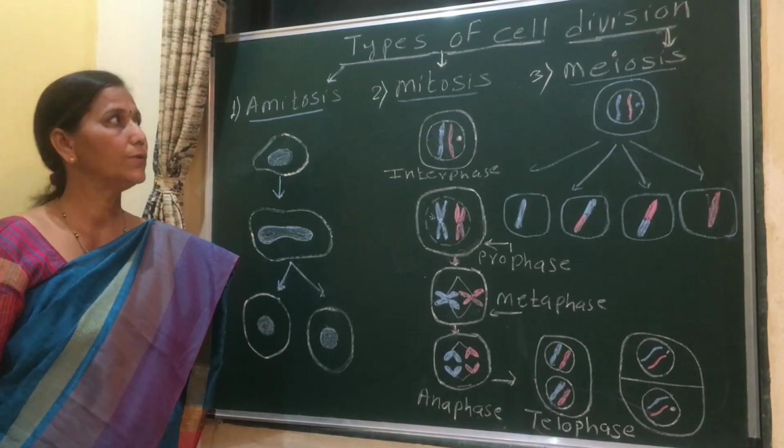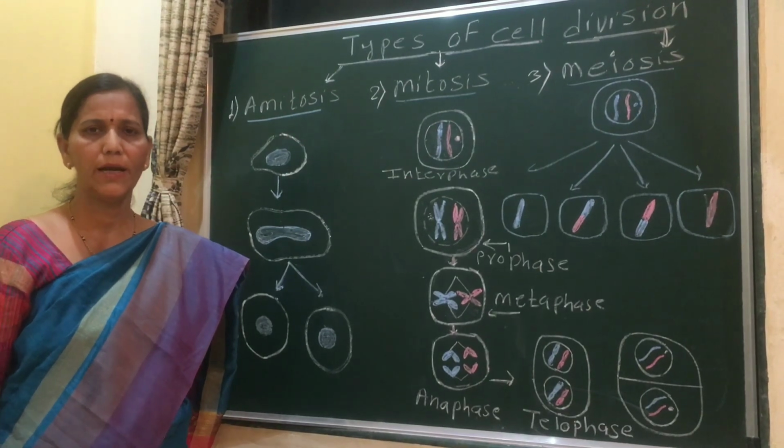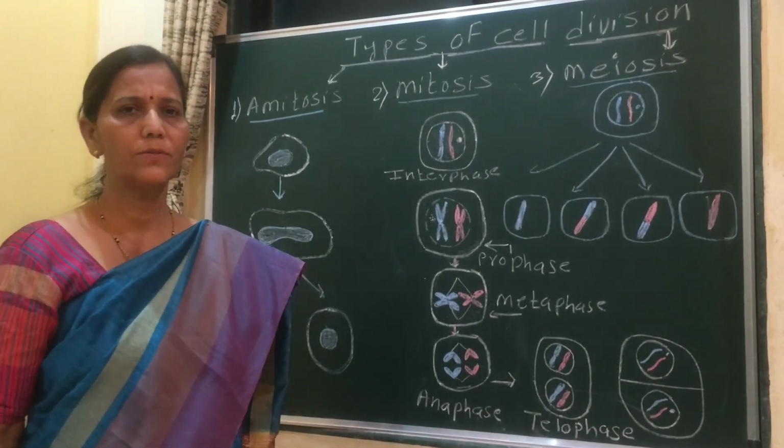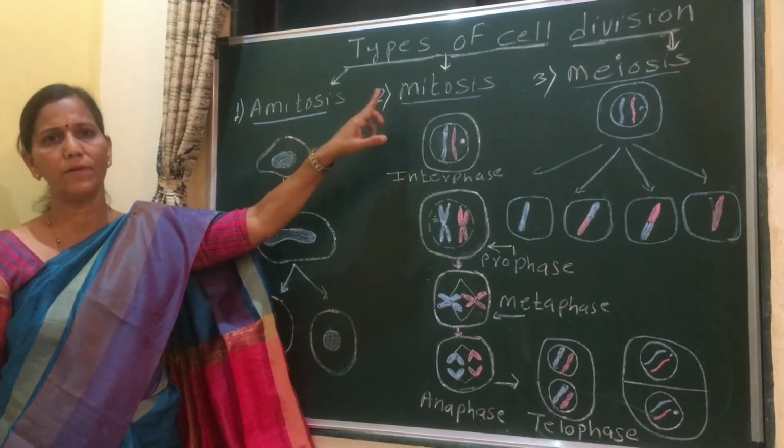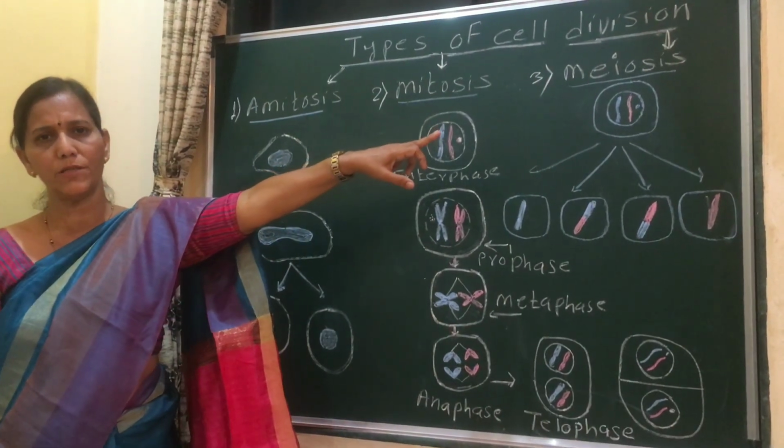I am going to teach you the types of cell division. There are three types of cell division. The first one is amitosis, the second one is mitosis, and the third one is meiosis.